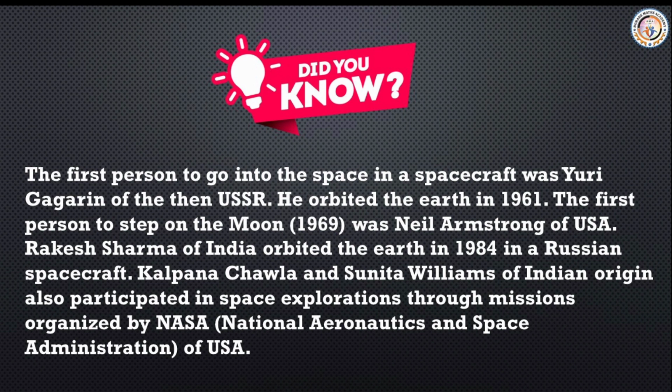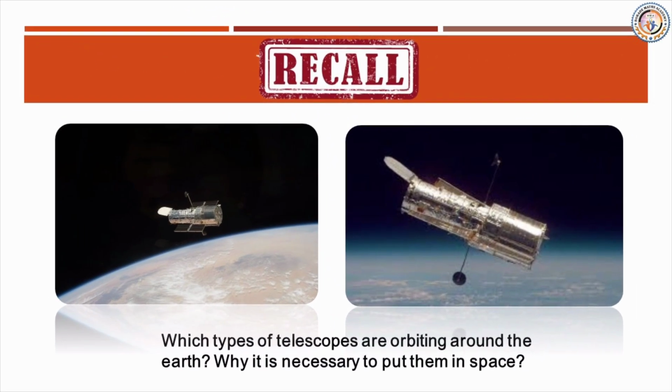Rakesh Sharma of India orbited the Earth in 1984 in a Russian spacecraft. Kalpana Chawla and Sunita Williams, of Indian origin, have also participated in space exploration through missions organized by NASA. NASA stands for National Aeronautics and Space Administration of the USA. So, can you recall which type of telescope is orbiting around the Earth? Why is it necessary to put them in space?